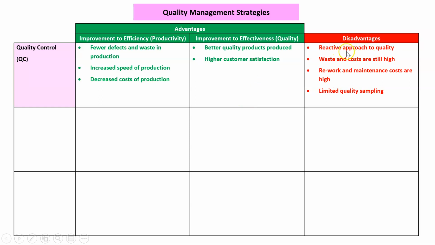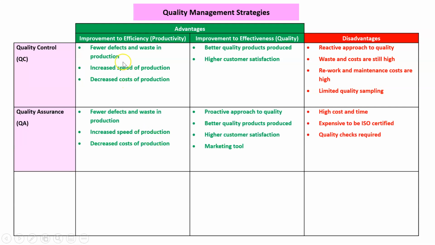The disadvantage is it's reactive. We're finding mistakes after they happen, so we've still got a lot of waste and costs, in terms of reworking things, and also limited quality sampling. Even if we test 1 in 1,000, but we sell 1 million products, we're not going to find all the mistakes.